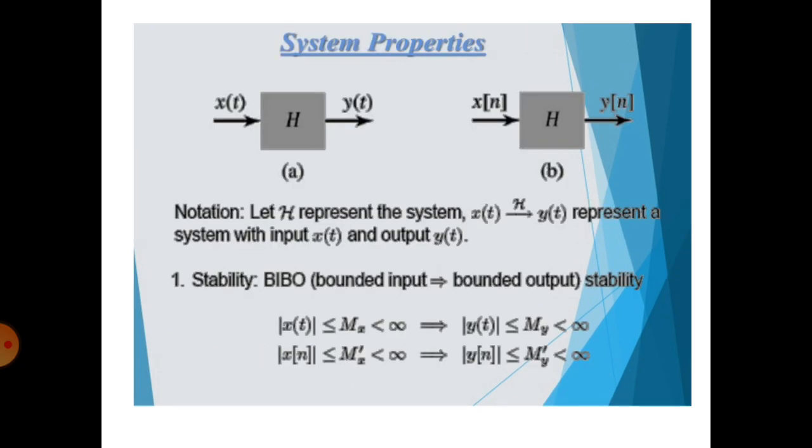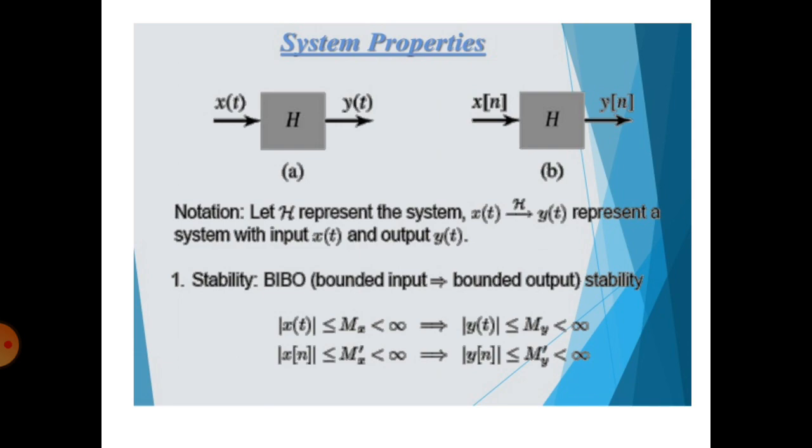So the system properties. The x of t is the input or excitation. That will be given to the transformation, which will process the signal and produce the output y of t. Similarly, x of n means a DT signal, which will be given to the transformation or system, and it will produce the response or output y of n.